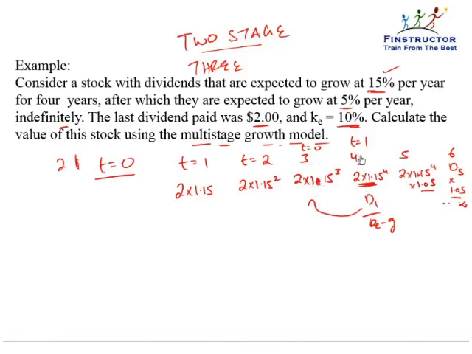So assuming t equal to 4 as t equal to 1, and this is the dividend which we know is growing at the rate of 5%, the value of all dividends after t equal to 3 can be calculated as 2 into 1.15 to the power 4 upon ke minus g. Ke is 0.1 and the consistent growth rate is 5%.